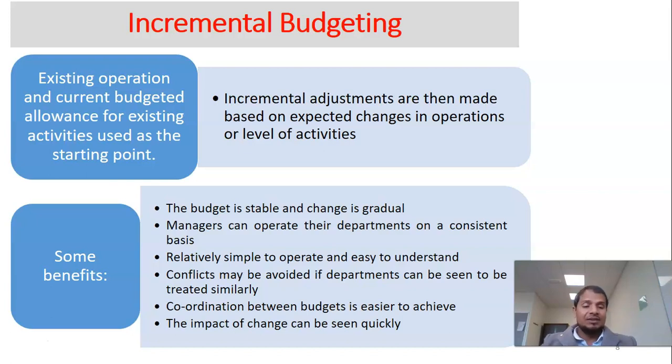Coordination between budgets is easier to achieve. There is no significant change, so what it was last year. There are no big changes, so it is easy to coordinate. The impact of change can be seen quickly. As it is almost the same thing, just a slight change from the previous years, if there is a significant change in a particular area, that can easily be identified.